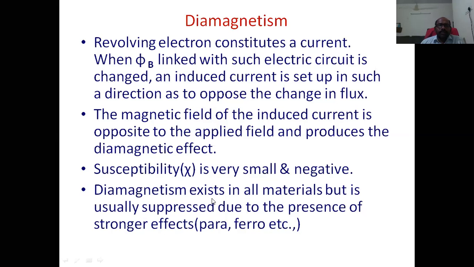The diamagnetism exists in all materials but is usually suppressed due to the presence of stronger effects. So whatever the material, whether it may be para, ferro, or other materials, in those cases also the diamagnetic property exists, but because the quantity is small in magnitude, that diamagnetism property is suppressed due to the presence of stronger effects. Okay.